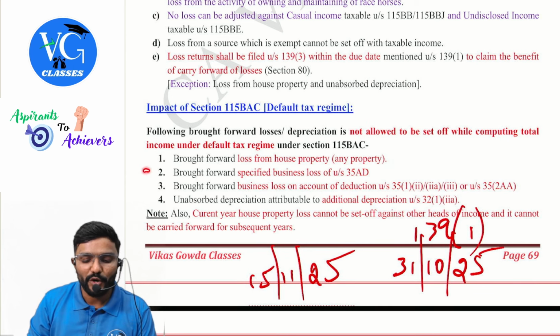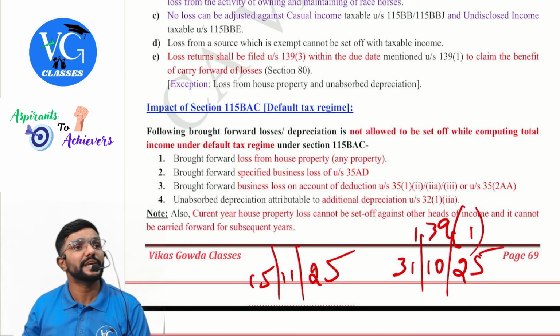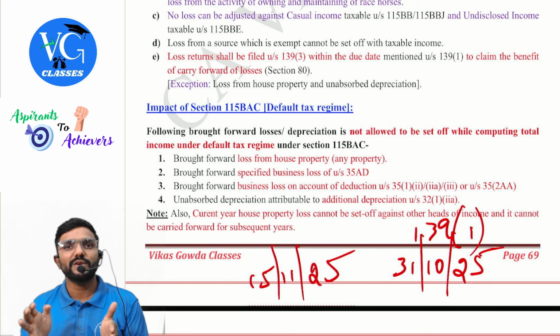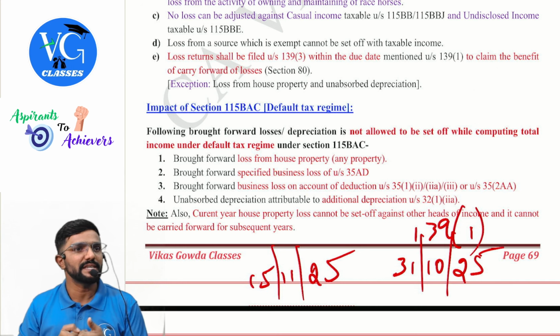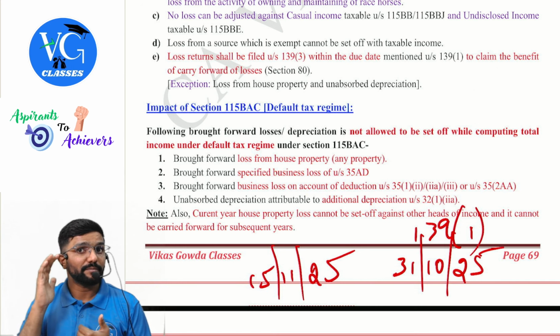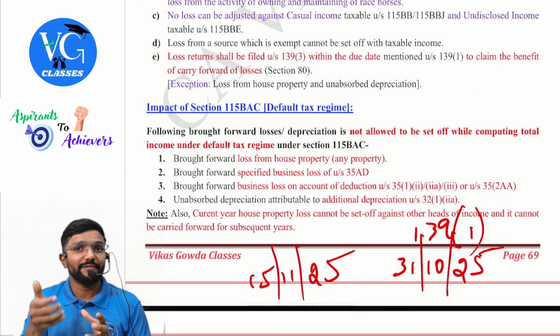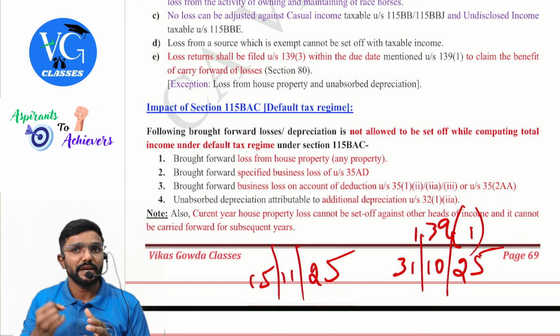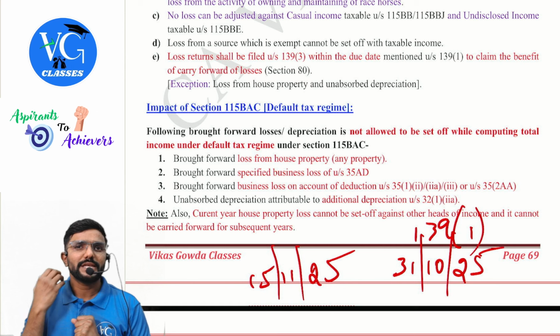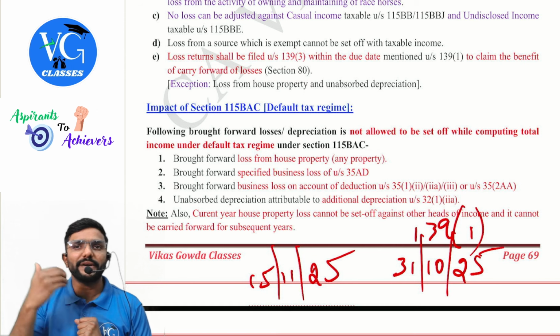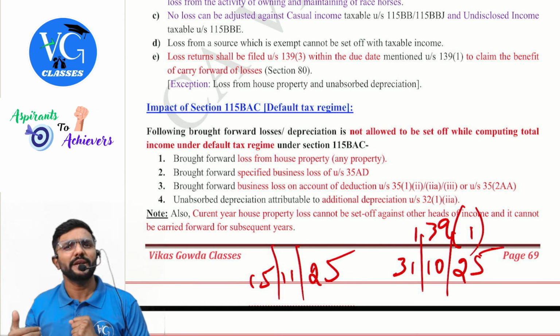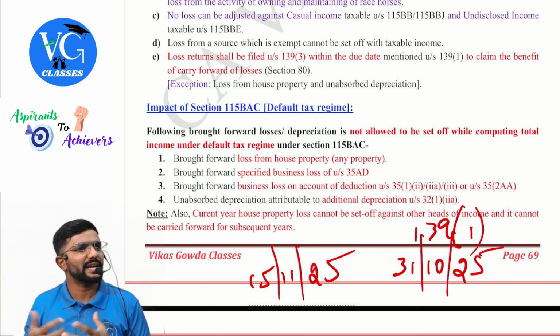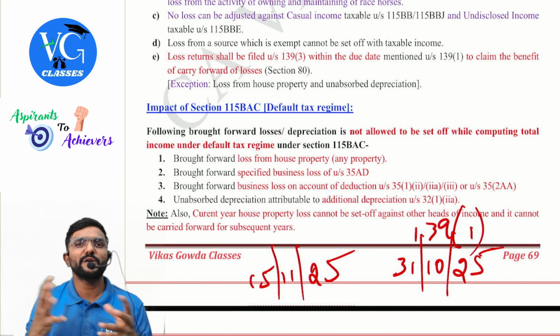What are those? Brought forward loss from house property, any property. See, guys, once you are under section 115BAC, house property effect, please be attentive. If I am under section 115BAC, I cannot claim any interest on self-occupied property, so there is no question of having a loss from self-occupied property. Now, sir, for let-out property and deemed to be let-out property, can I claim any amount of interest? Yes. Can I have a loss? Yes. Now, what about this loss?